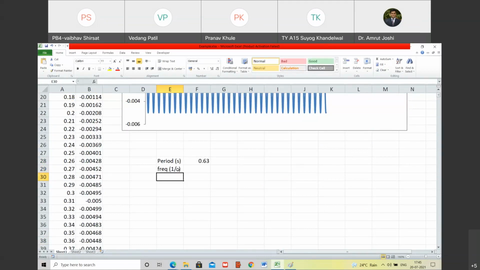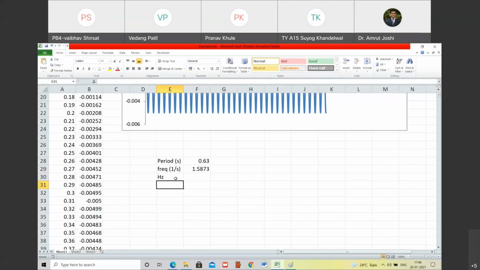Tell me what will be the answer. 1 upon 0.63. So how much is that? 1.5 seconds. Do you agree with me? 1.5 hertz. This is in hertz. Do you agree with me?